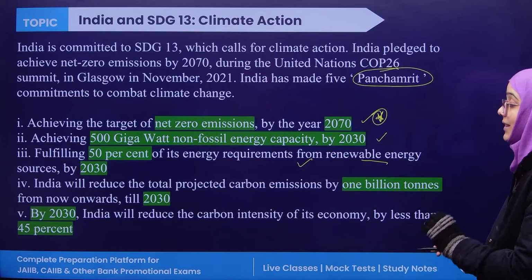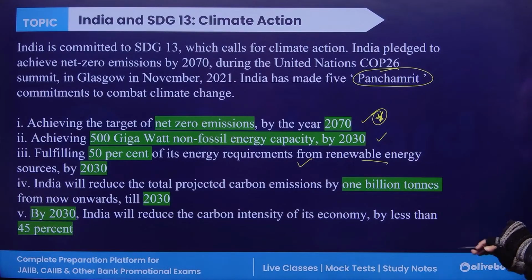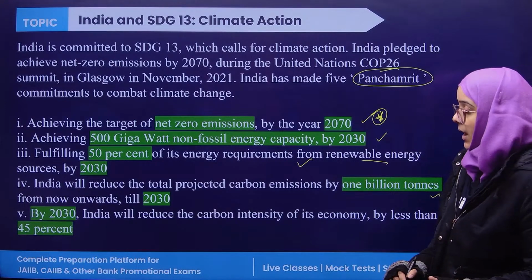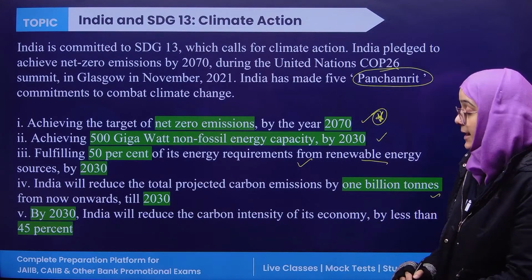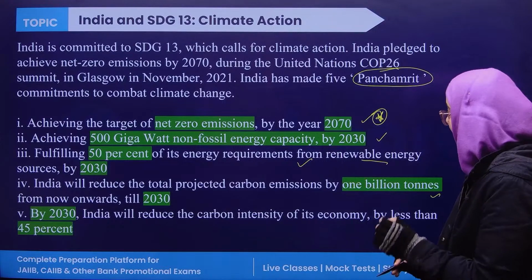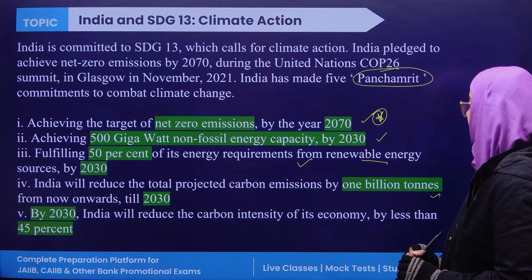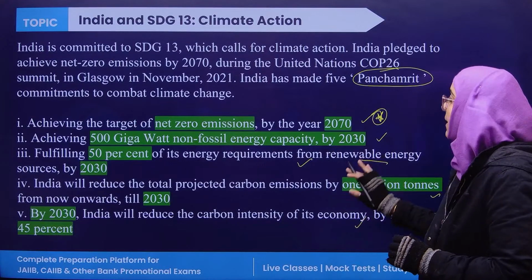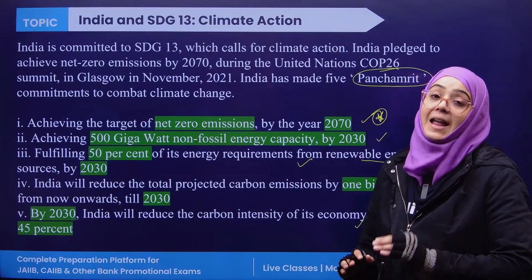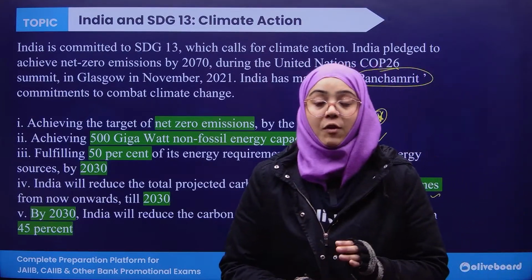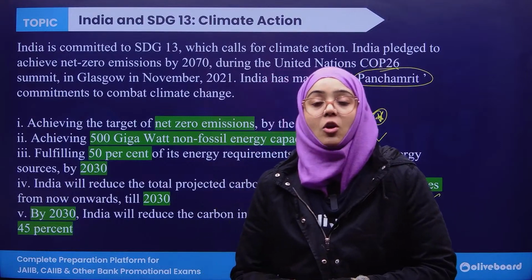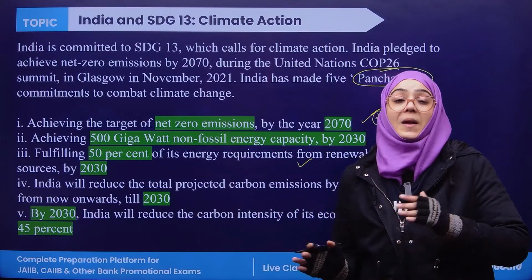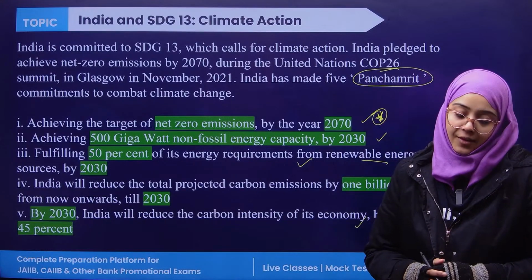India will reduce the total projected carbon emission by 1 billion tons till 2030, and by 2030 India will reduce the carbon intensity by less than 45%. So these 4 commitments are to be achieved by 2030, whereas net zero emission of carbon of any greenhouse gas should be achieved by 2070.